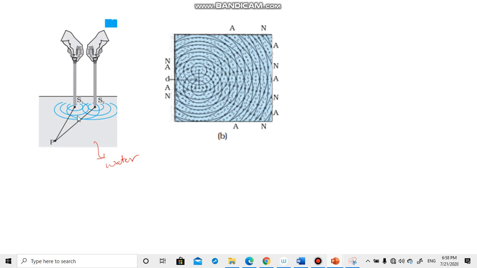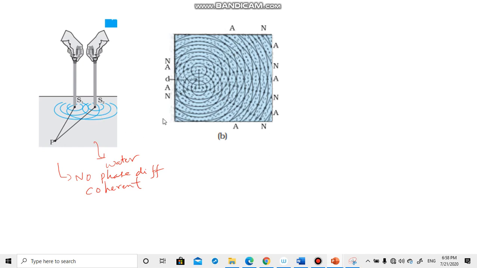Now if you see here, there is no phase difference at S1 when the wave starts, and at S2 there is a wave, and both are reaching P at the same time. So they are coherent. In the second diagram, there is a wave 1 and a wave 2. We are adding them using the principle of superposition.